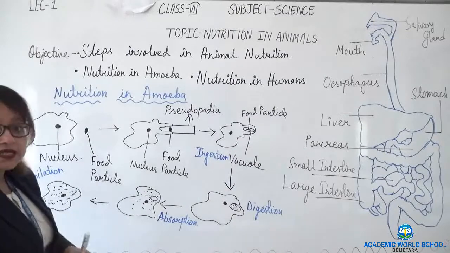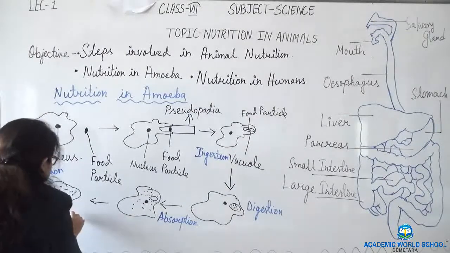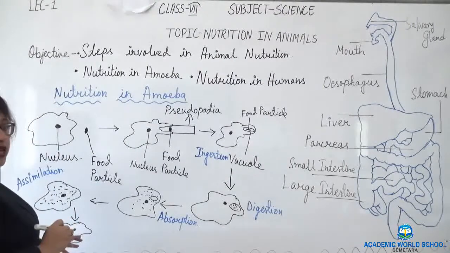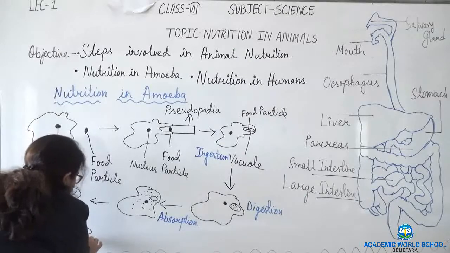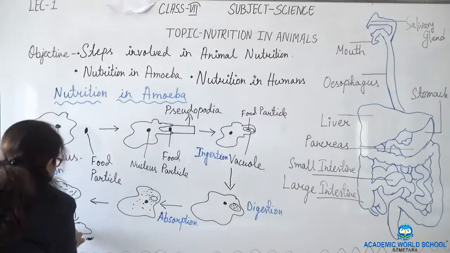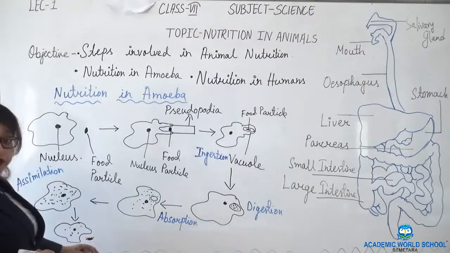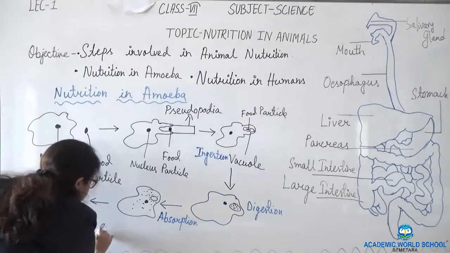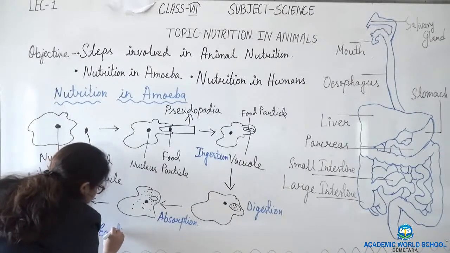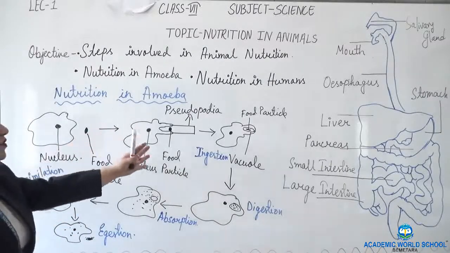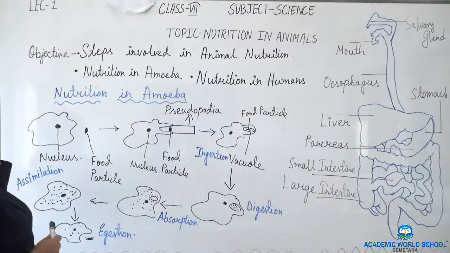And what is the last step? In the last step, this is the cell, and the unwanted food is thrown out of the body, and it is known as egestion. So this is the overall process of nutrition in amoeba.